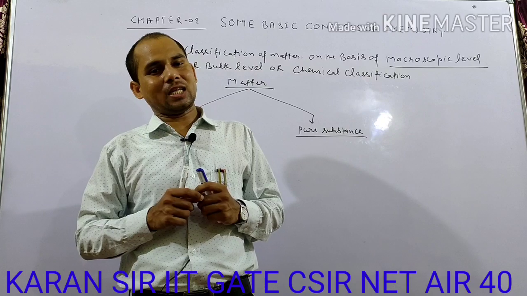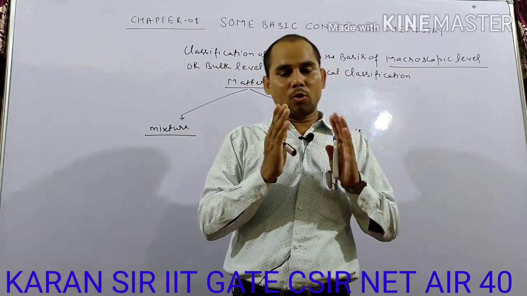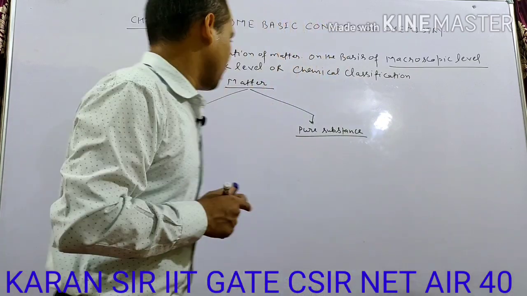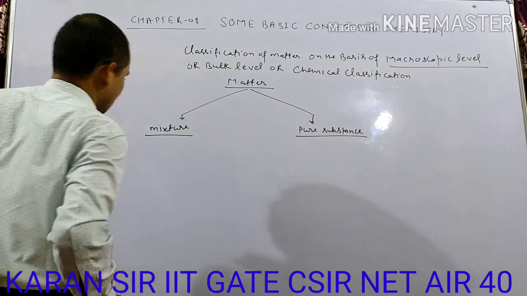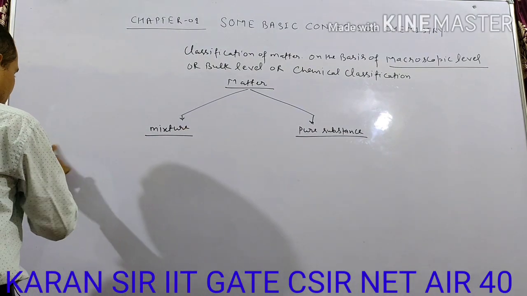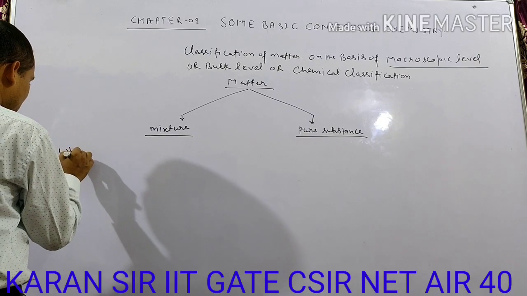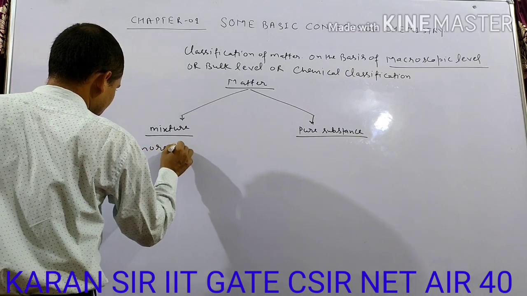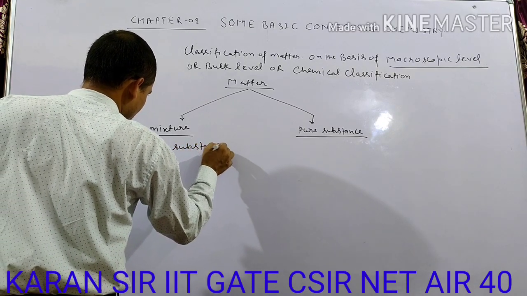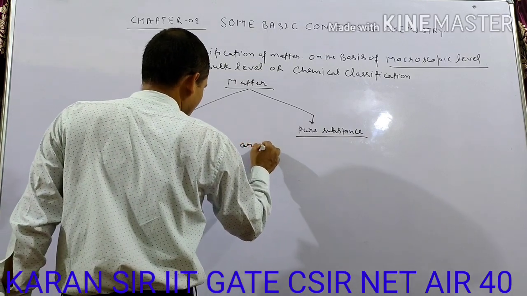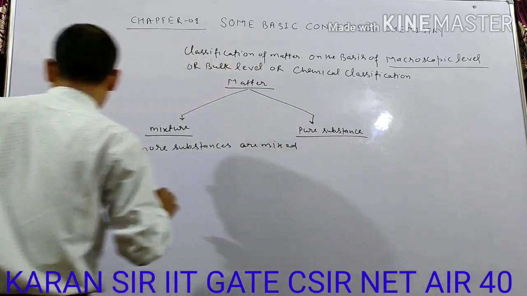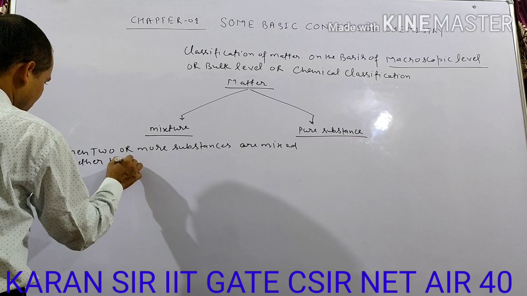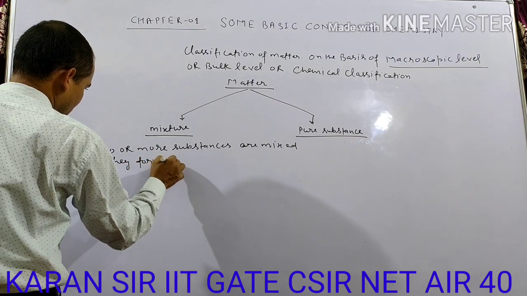And mixture is further classified in two categories, homogeneous mixture and heterogeneous mixture. So let's see one by one. First of all, we write the definition of mixture. When two or more substances are mixed together, they form a mixture.